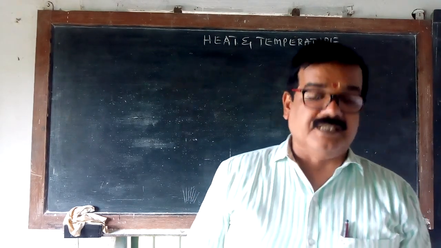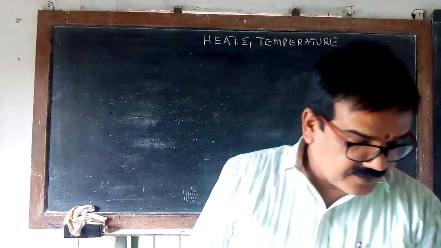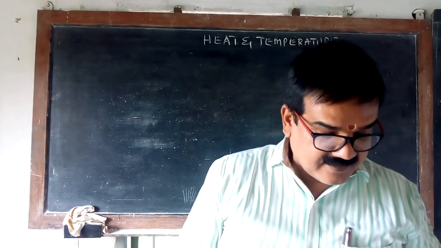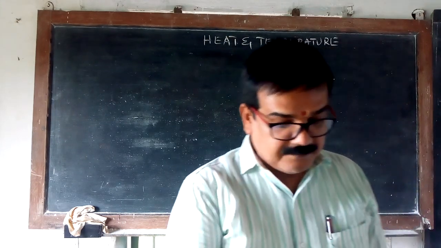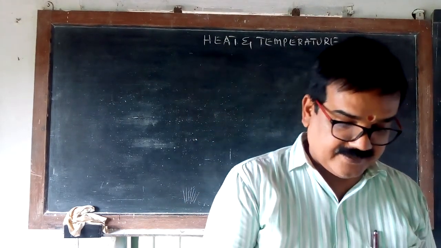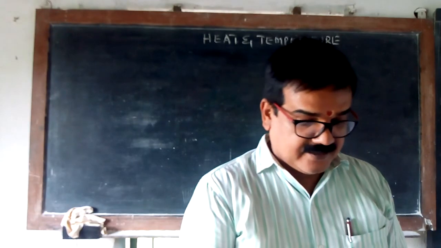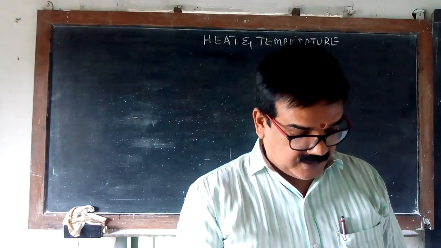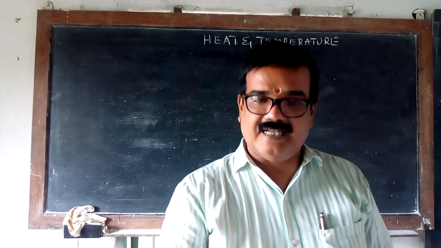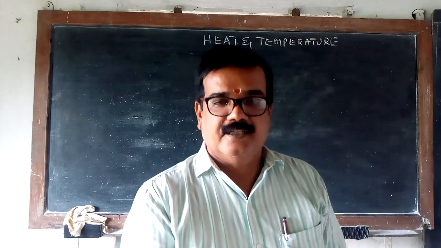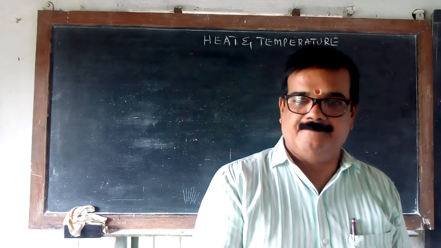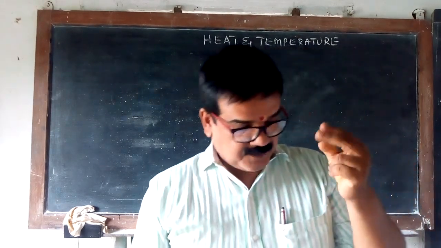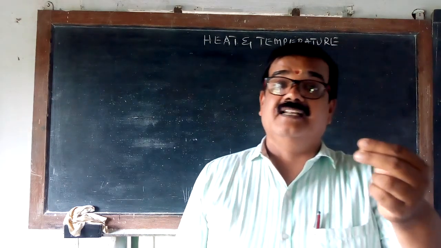Next, thermal capacity. It is the amount of heat required to raise the temperature of the substance through 1 degree centigrade. That is M into S, where M is the mass of the substance and S is the specific heat. That's called thermal capacity. Calorific value, water equivalent and so on, different things have been explained and written in the notes. Go through them by heart for your knowledge. Next, types of heat. There are 2 types: one is sensible heat, another one is latent heat.